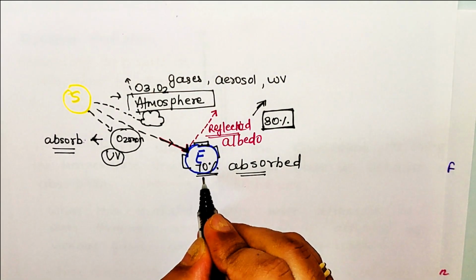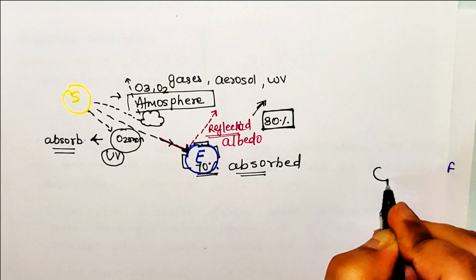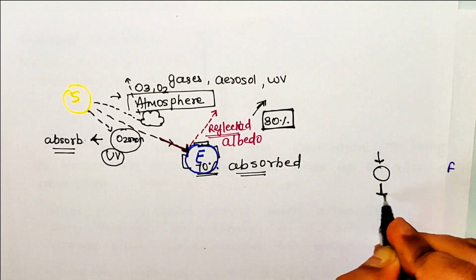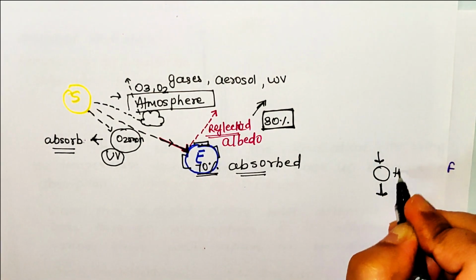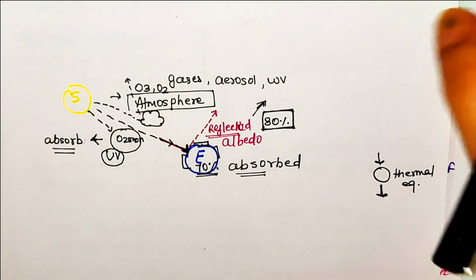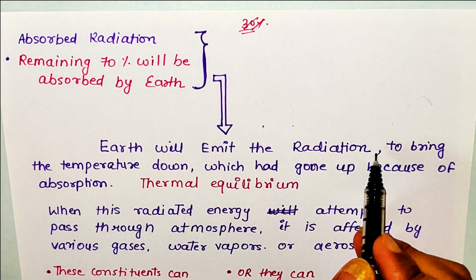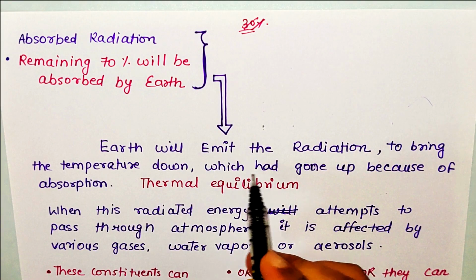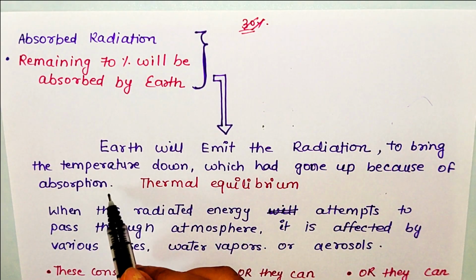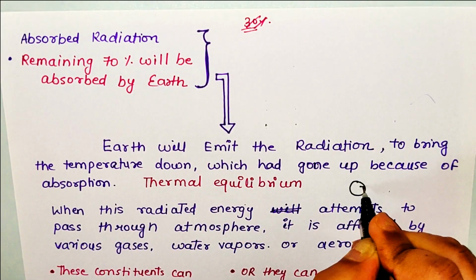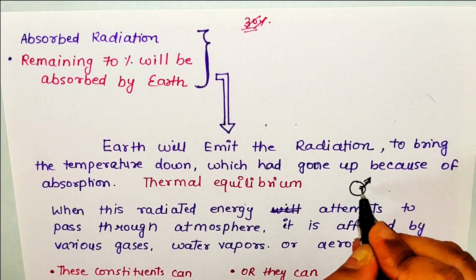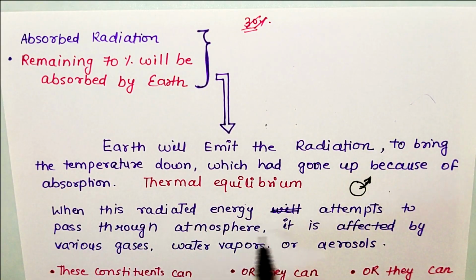Now Earth is also an object. Any object which absorbs energy will also emit some energy to keep itself in thermal equilibrium. Here, Earth will also try to keep itself in thermal equilibrium. Therefore, Earth will emit some radiation to bring the temperature down, which had gone up because of absorption. So here Earth is radiating some energy. And when this radiation attempts to pass through the atmosphere, it is affected by various gases, water vapors and aerosols.